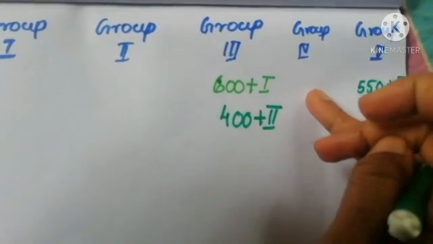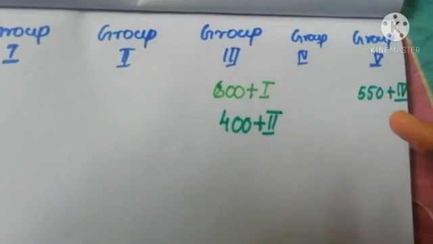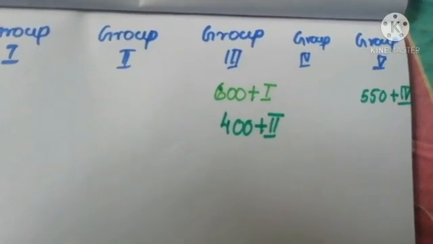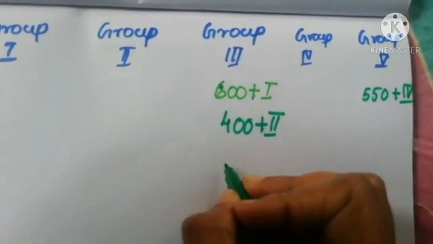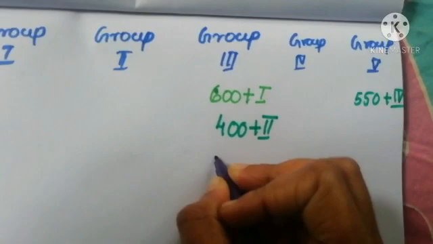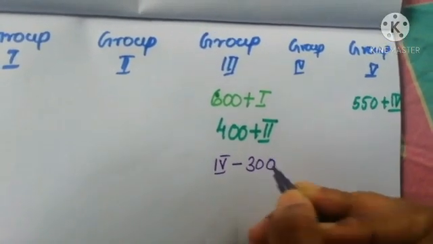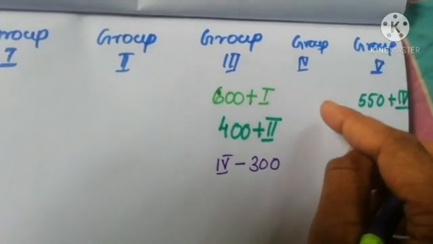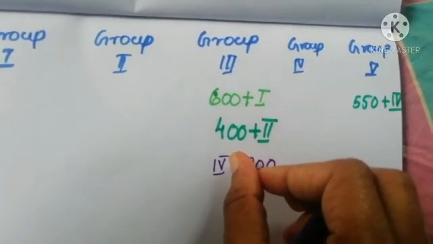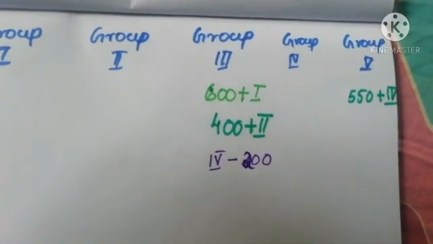Whatever the fourth group got, the fifth is 550 more than that. Next, the third group got 200 rupees less than the fourth group. The third group got 200 rupees less than the fourth group got. Whatever is got by the fourth group, it is 200 less than that.